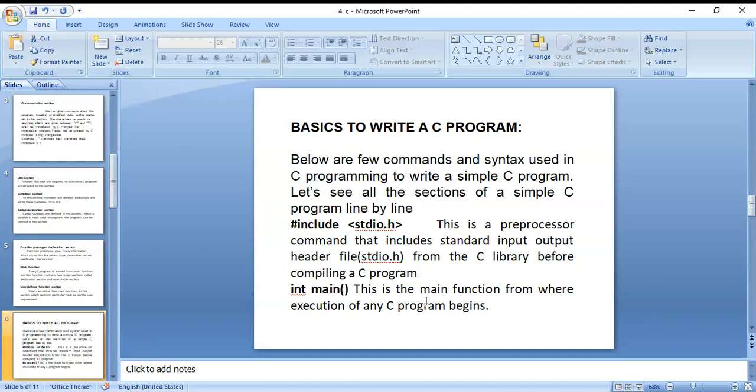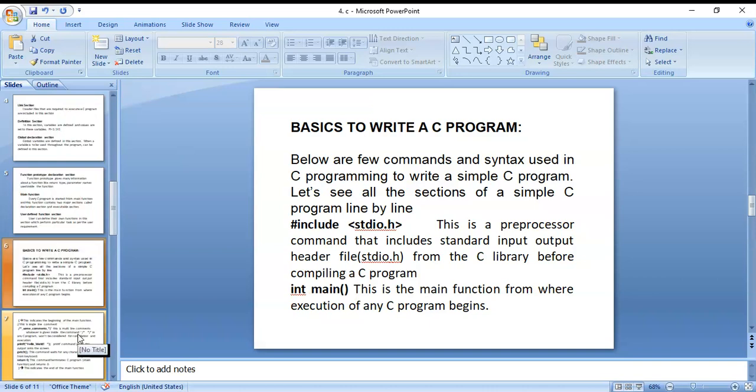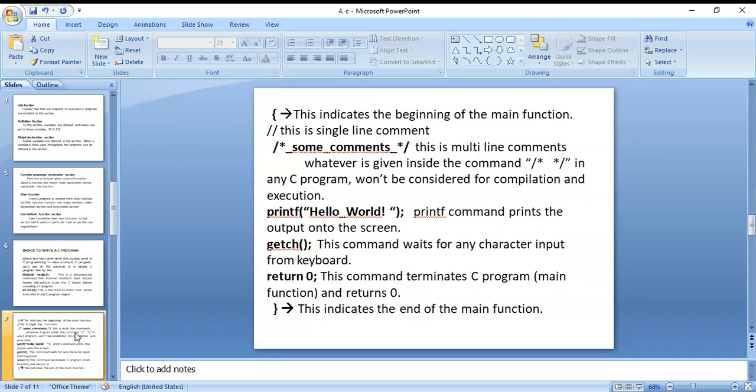Their execution begins in C program. Next, you can see the opening braces. These braces indicate the beginning of the main function.